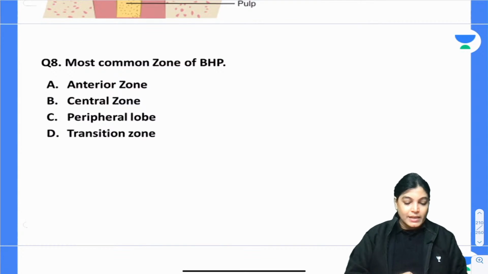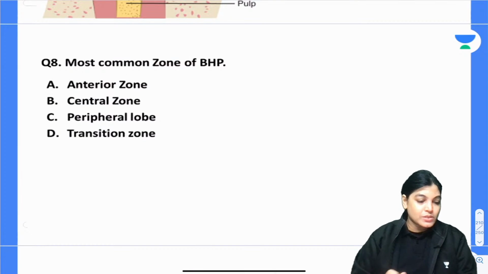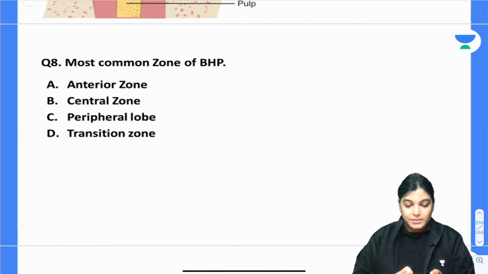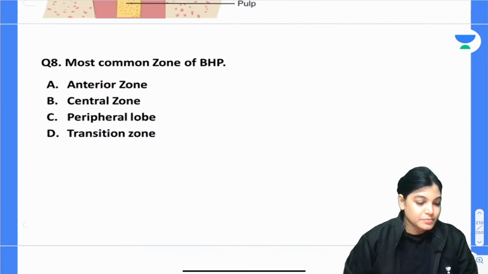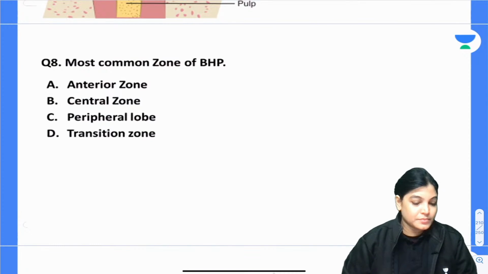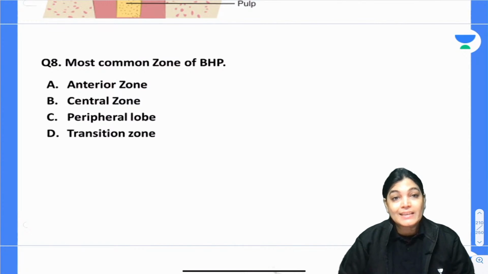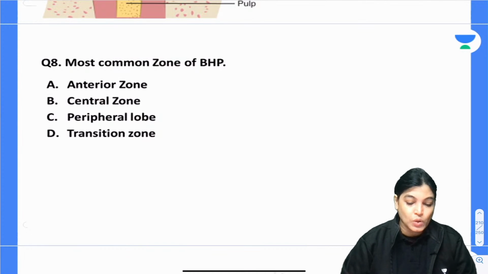So yes, please mark the correct answer. I will wait for 30 seconds and then I will ask you the correct answer. Whether it is anterior zone, central zone, peripheral zone, or transition zone. So mark the correct answer. Your time starts now.